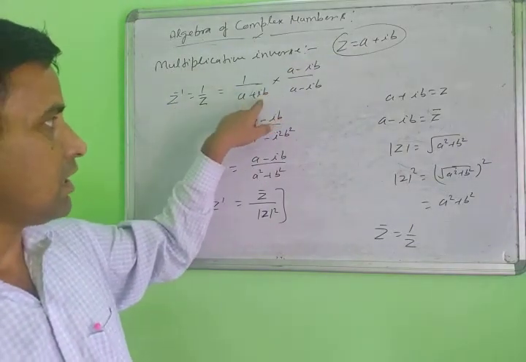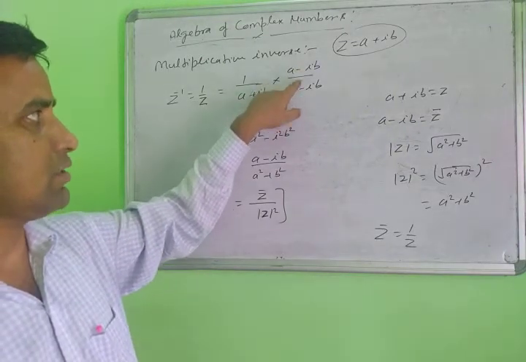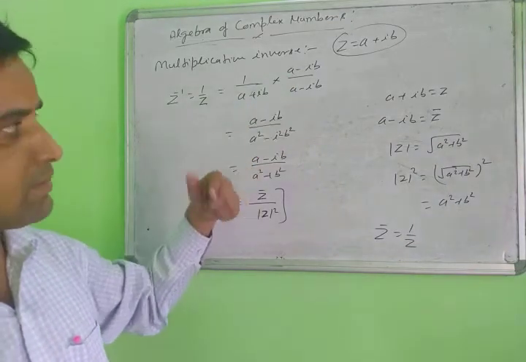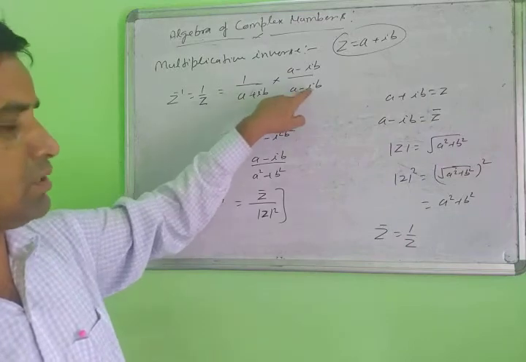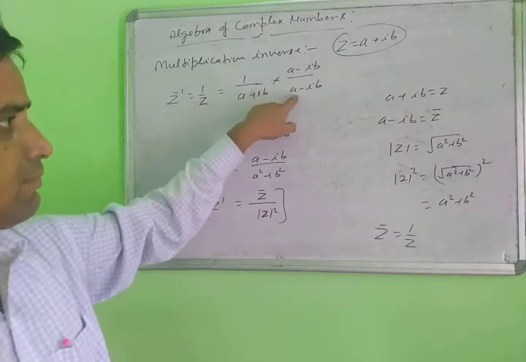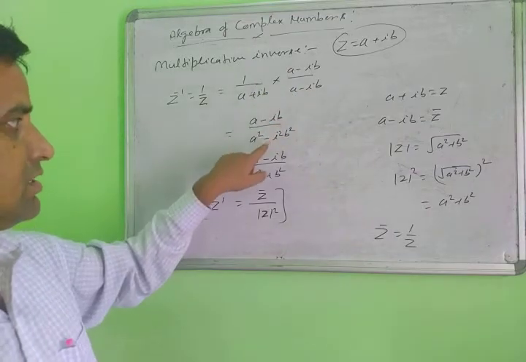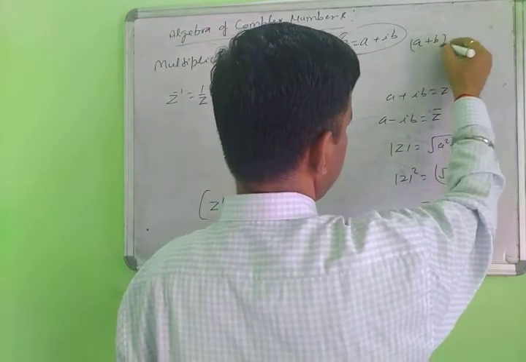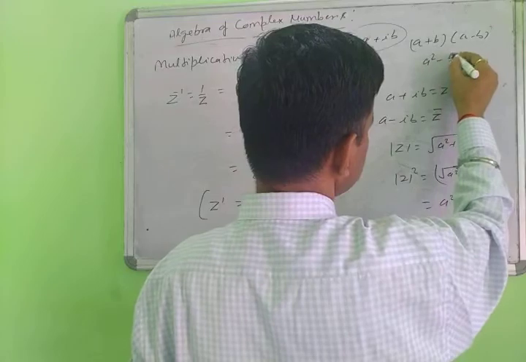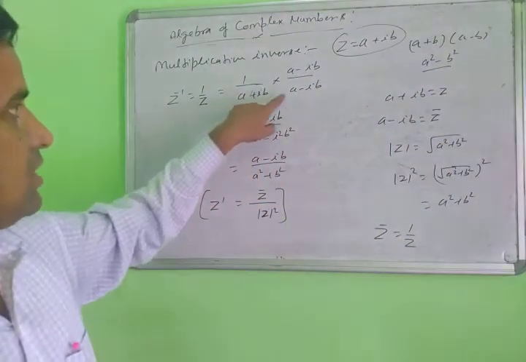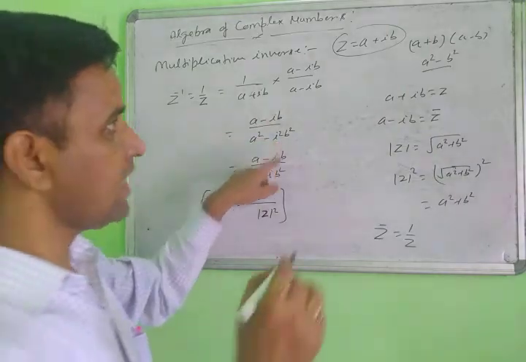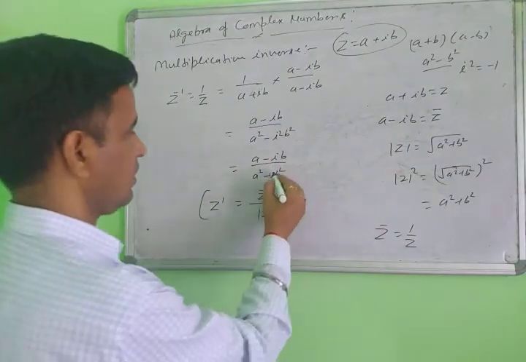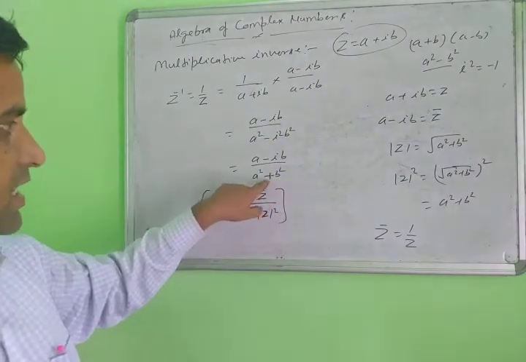Then to remove this complex part, you multiply by the conjugate. Then conjugate multiplication: how to multiply here? Real part to real part, imaginary part to imaginary part. In this way, multiplying here, the result will be a plus b, a minus b. The result here is a square minus b square. In this, putting this identity: a plus b, a minus b, a square minus b square. Now the value of i square is minus 1. But minus minus here becomes plus, so i square gives plus a square plus b square.